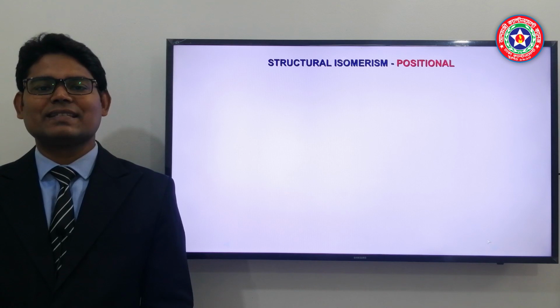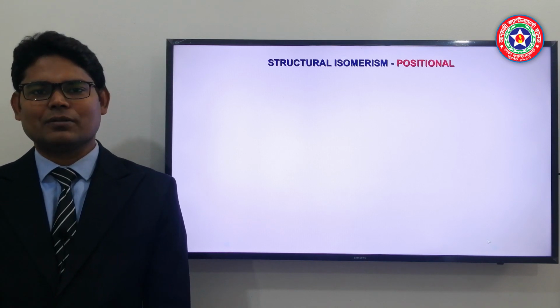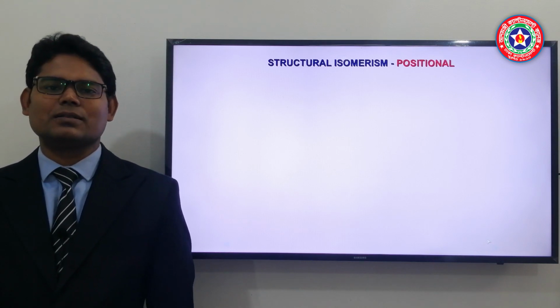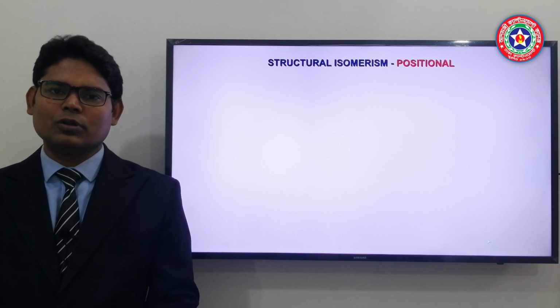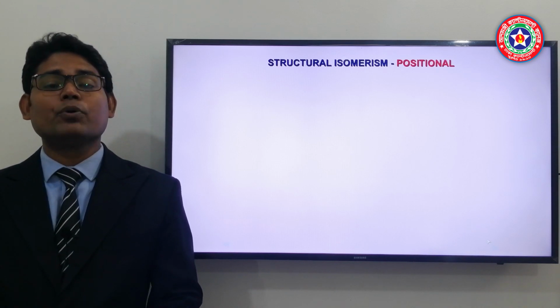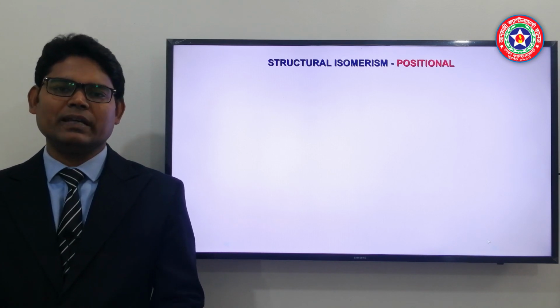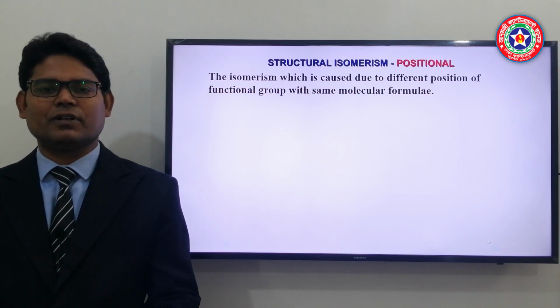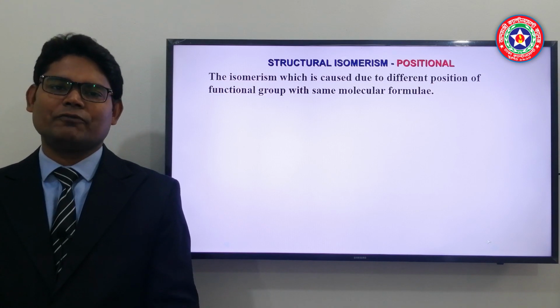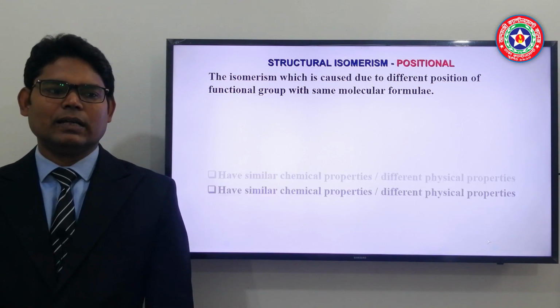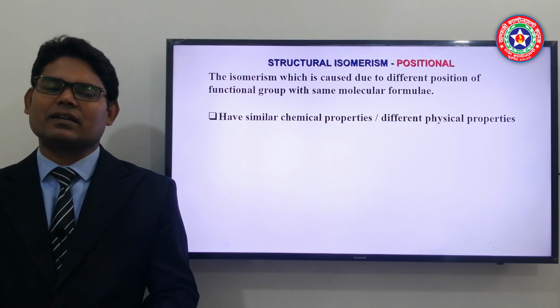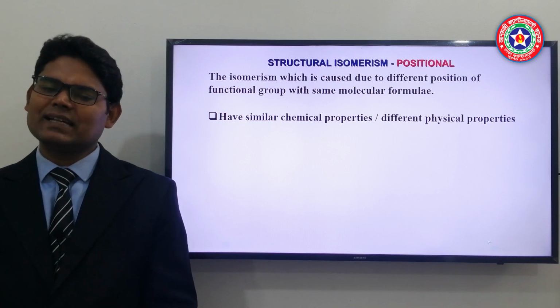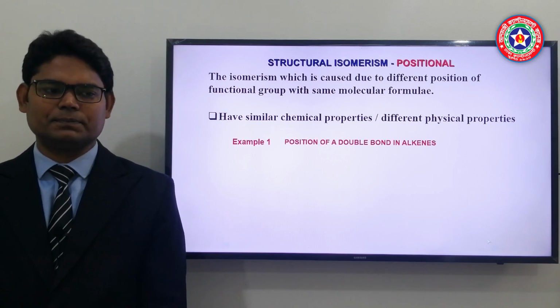Now our second topic is positional isomerism. In positional isomerism, the molecular formula will be the same, but the position of the functional group will be different. That is, within the same molecular formula and the same functional group, the position of the functional group will vary. And here also their chemical characteristics will be the same, but physical characteristics will differ a little.